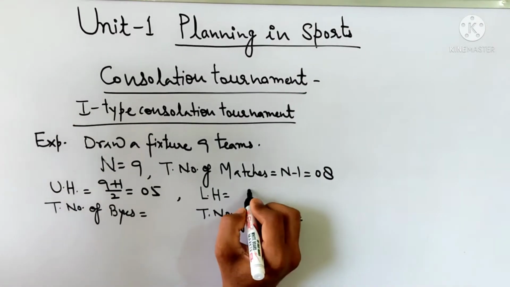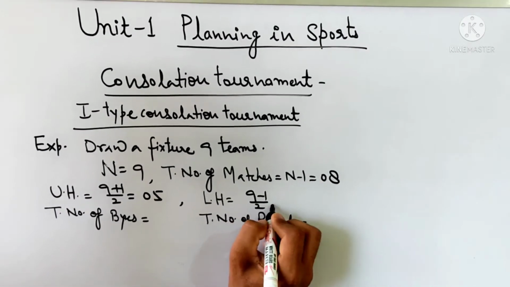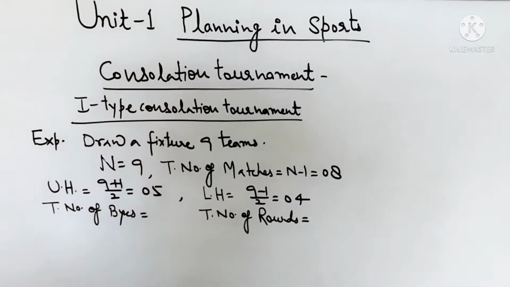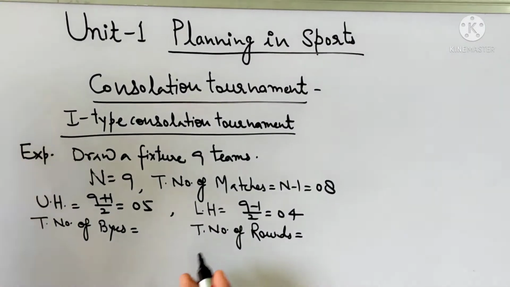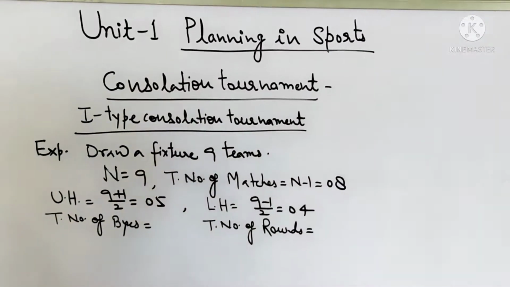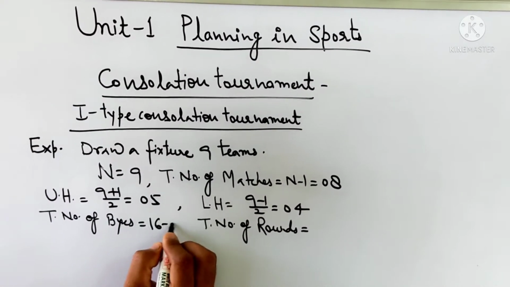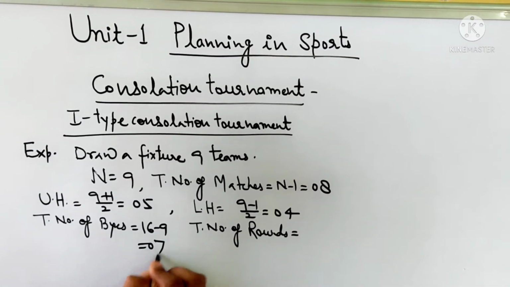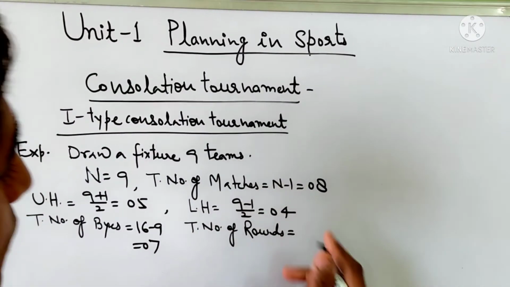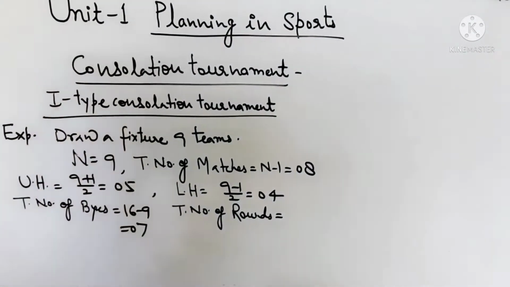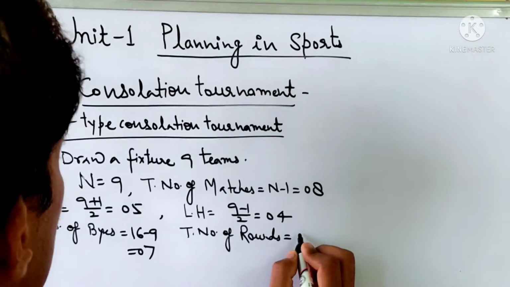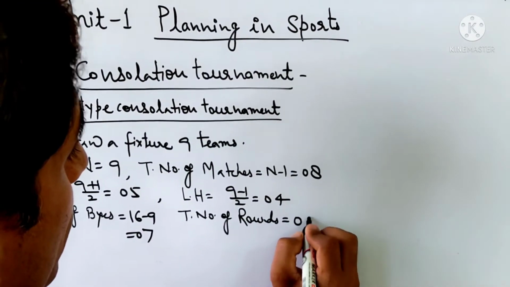Lower half teams: 9 minus 1 upon 2 is equal to 4. Total number of byes is the highest power of 2 minus total number of teams: 16 minus 9 is equal to 7. Total number of rounds is equal to the next highest power of 2, which is 4.